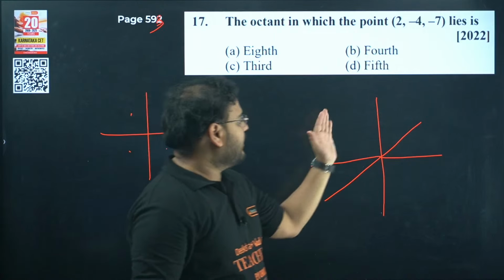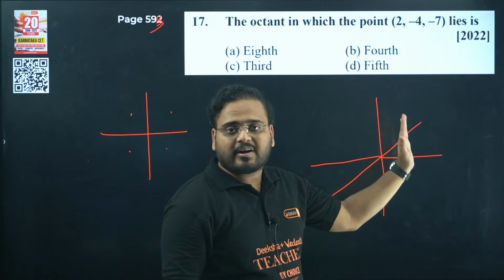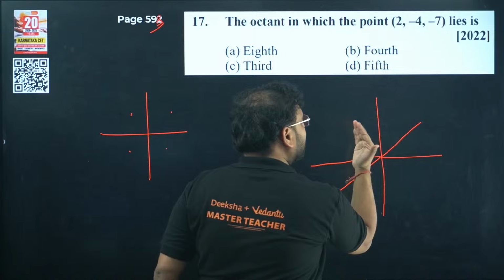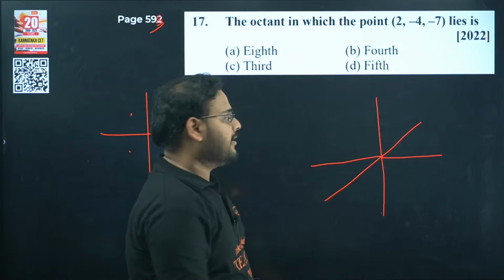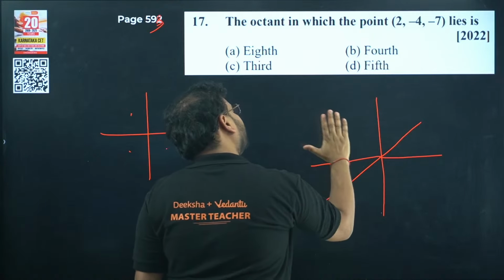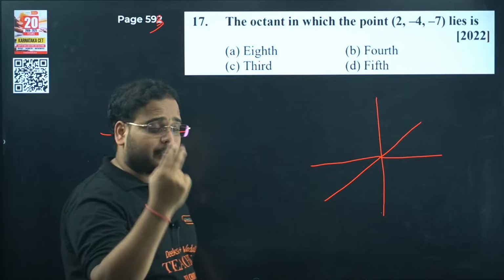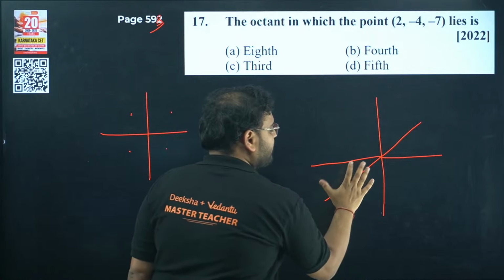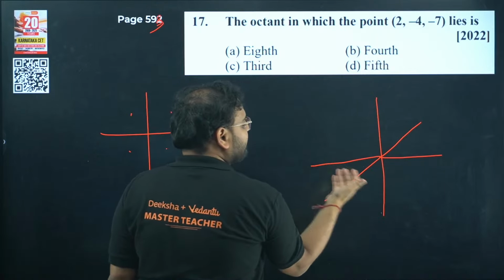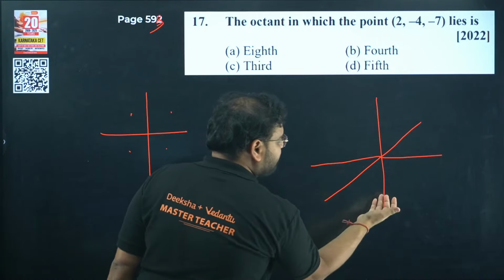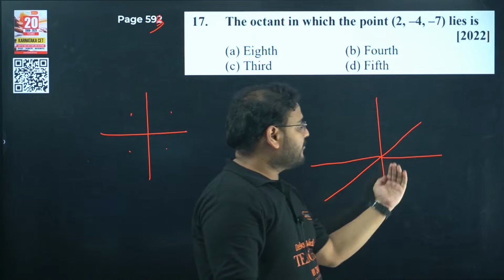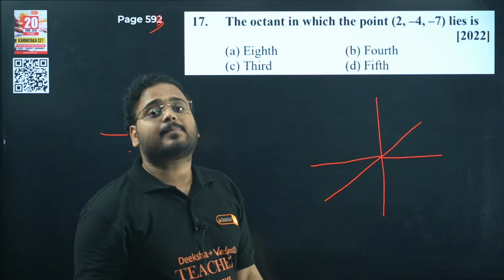Yes or no? In the first quadrant I can stack two bricks, one in front, one in back. Same on the negative side of x and y, one in front, one in back. Here also, on the fourth quadrant as well, one in front and one in back. So each brick will represent one octant.